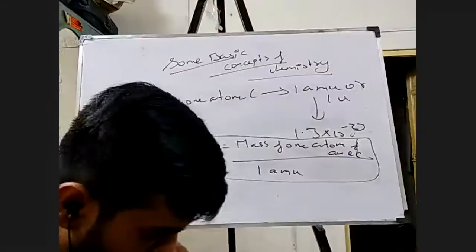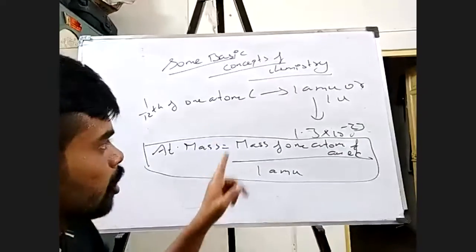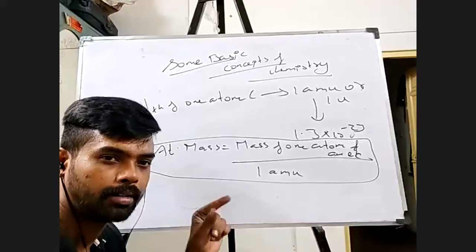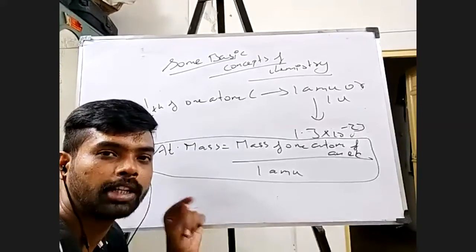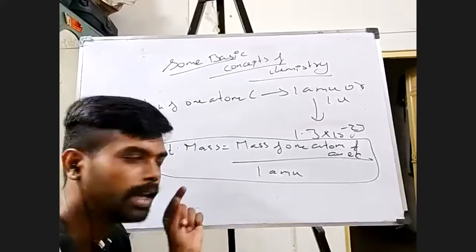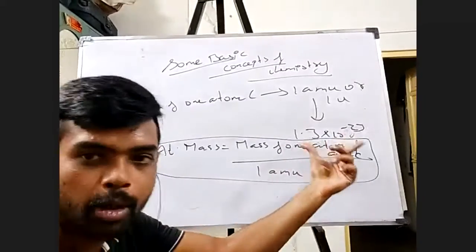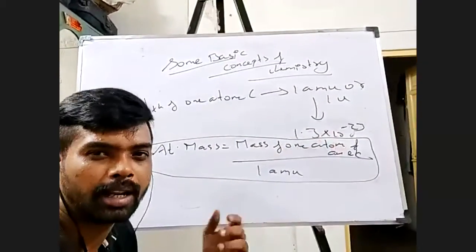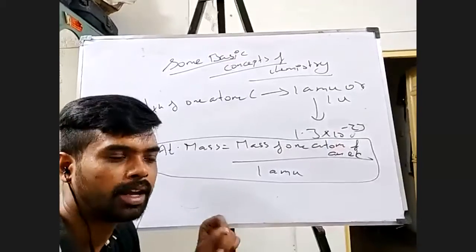Now I saw a number there, valued 6.023 into 10 to the power 23. I would say rather than the AMU value, that value is more important. Knowing this value is a need.